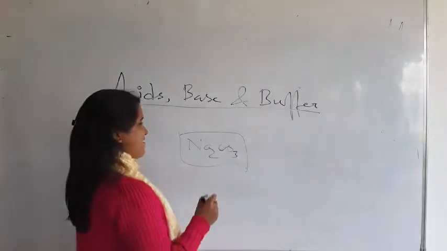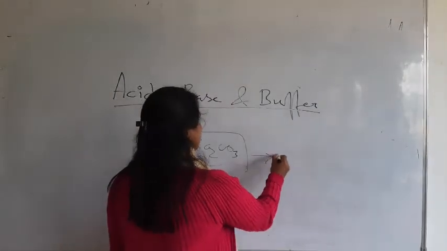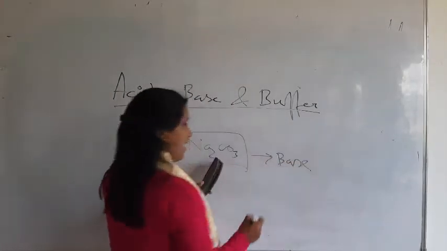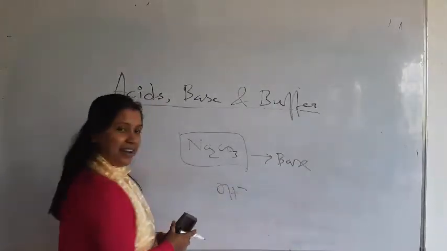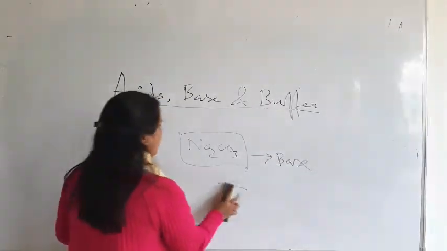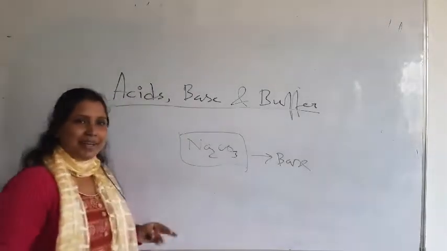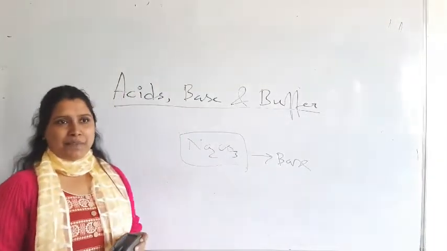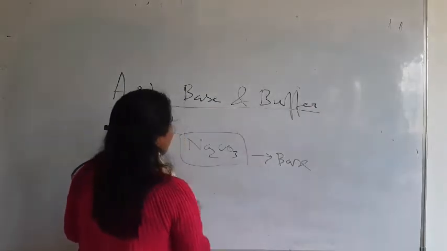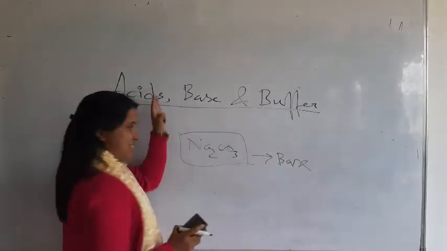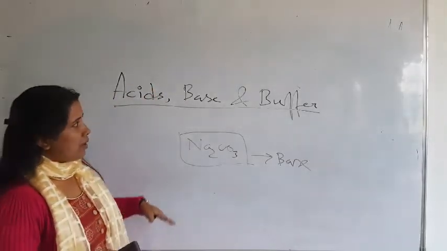It is a base. Yes, it is a base. But here OH minus is not present, yet it is a base. So it does not come under the Arrhenius concept. So these are the definitions.